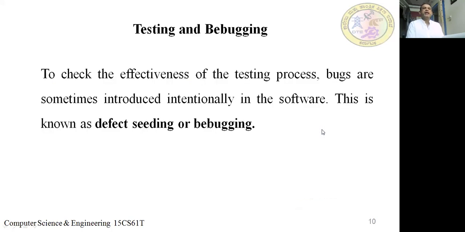Next, defect seeding. To check the effectiveness of the testing process, bugs are sometimes introduced intentionally in the software. This is known as defect seeding, or bug seeding. So we introduce the bugs intentionally. Is it clear?